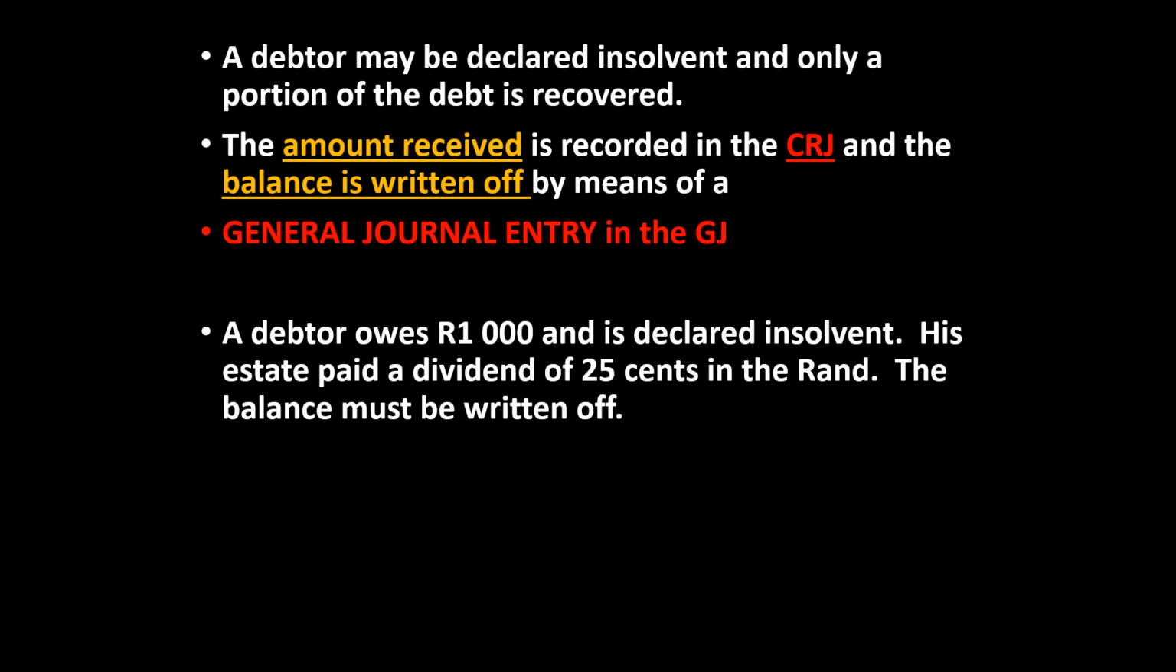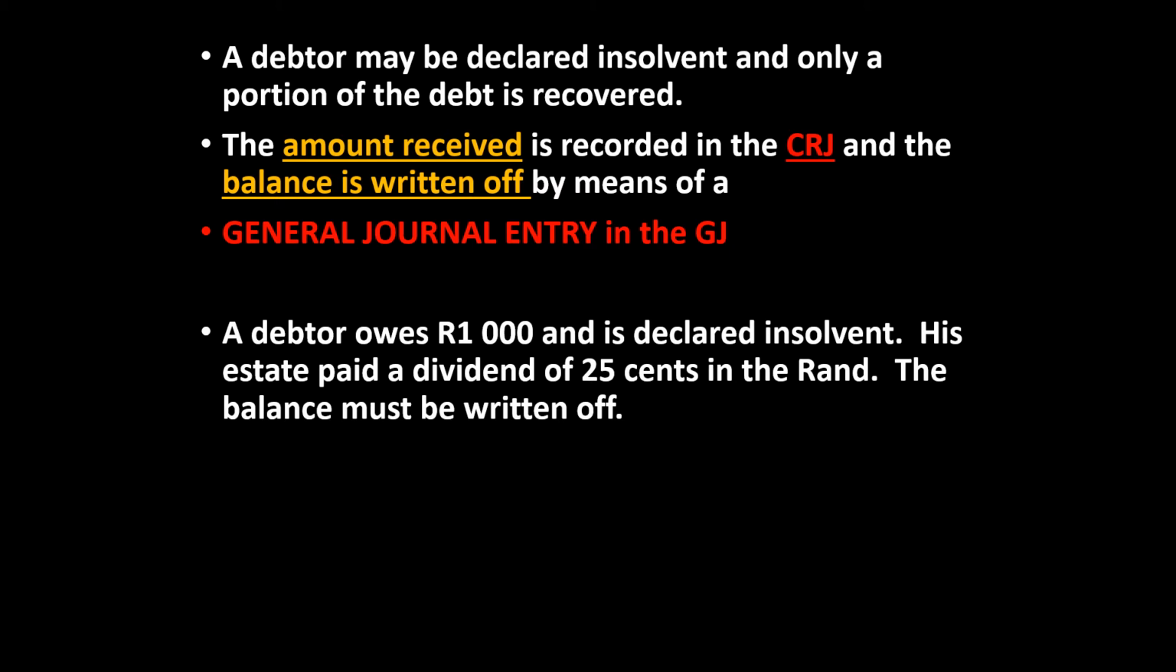Okay, let's look at this example quickly. A debtor owes 1,000 Rand and he is declared insolvent. In other words, he can't pay his full debt of 1,000 Rand. His estate pays a dividend of 25 cents in the Rand. So for every 1 Rand that he owes us, he's going to pay us 25 cents.